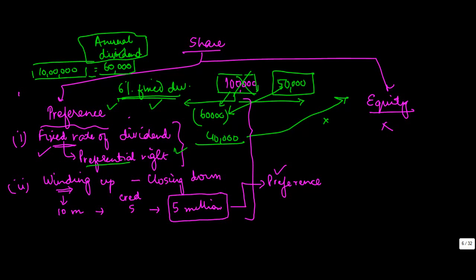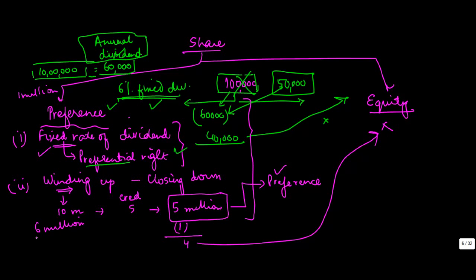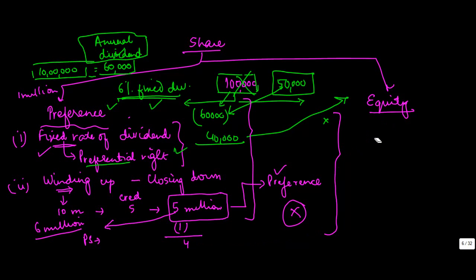Now in my example it was only 1 million, so absolutely there's no issue. They will get their entire 1 million back, and 4 million will go to equity shareholders. In case this was, let's say, 6 million, then this entire 5 million would have gone to preference shareholders, and equity shareholders will not get anything. So this means that in terms of payments they have a preferential right in winding up vis-a-vis the equity shareholders.